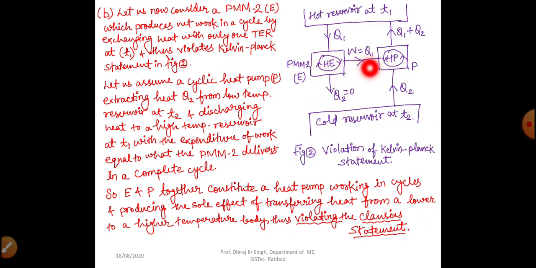So this case will not be valid. So we will treat it as though we have not got any work input. If we have not got any work input, how can we reject heat at the higher temperature? That will be impossible, and that is the violation of the Clausius statement. So by violating the Kelvin-Planck statement, we can see the Clausius statement gets automatically violated, right?